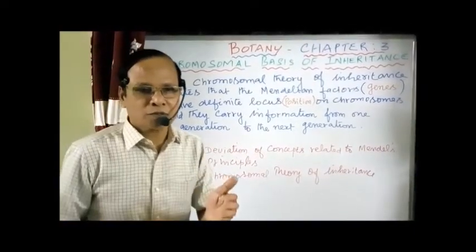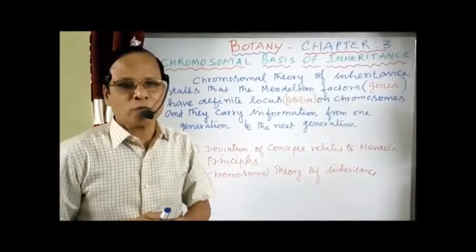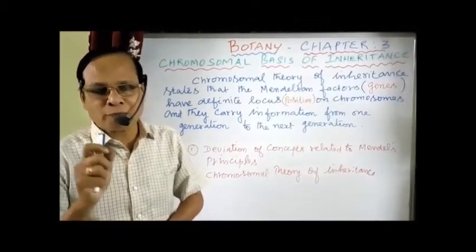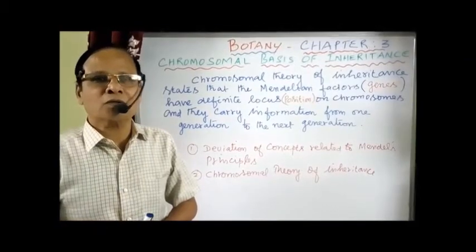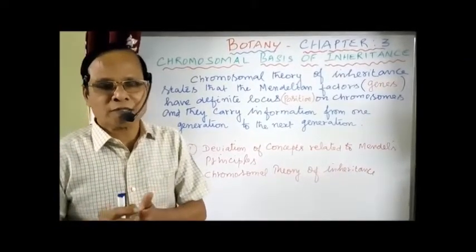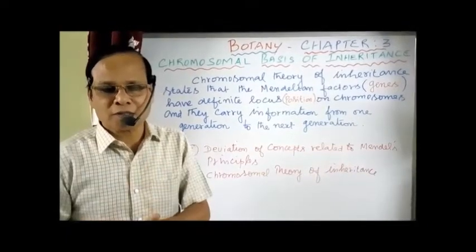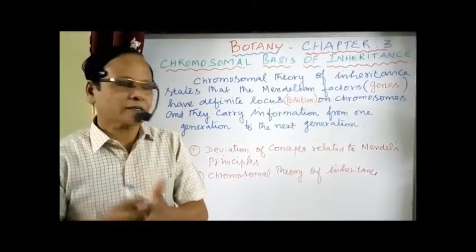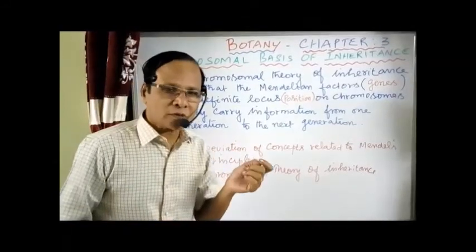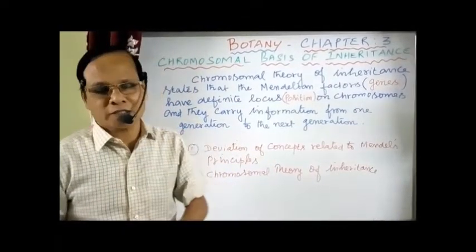On a chromosome, the genes are arranged in a linear way. The point where a particular gene is located is called a locus: first locus, second locus, third locus. Gene A is present at the first locus, gene B at the second locus, and so on. So a locus is a point on a chromosome where a particular gene is located.